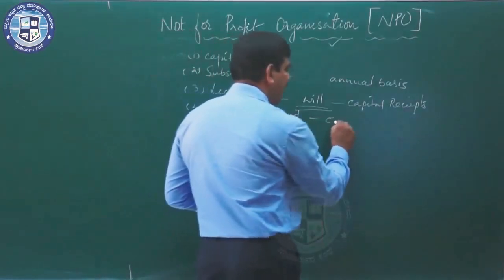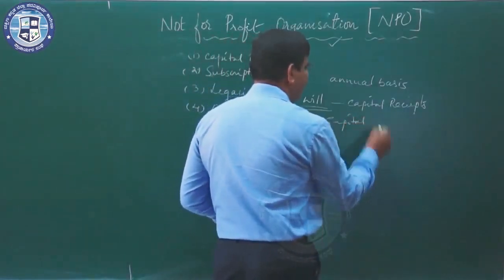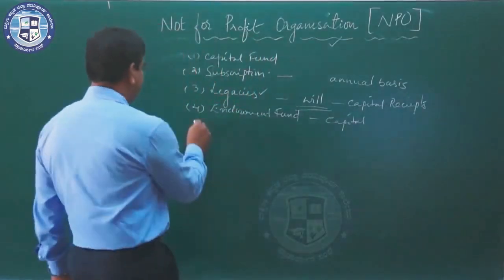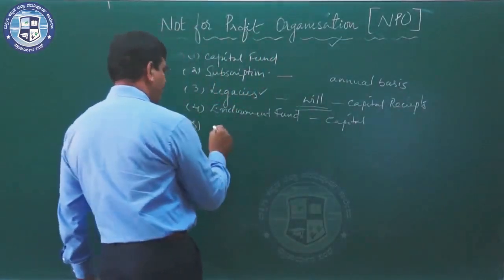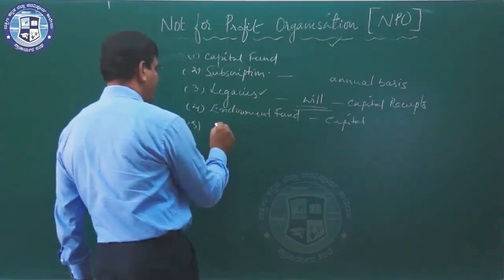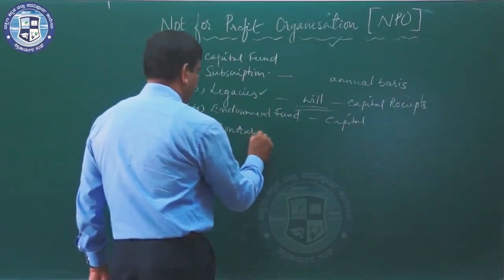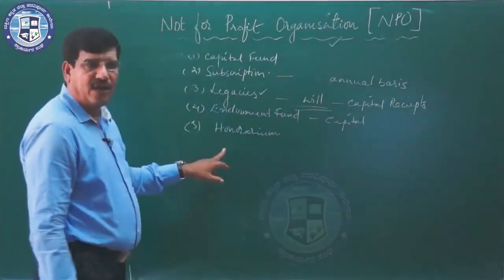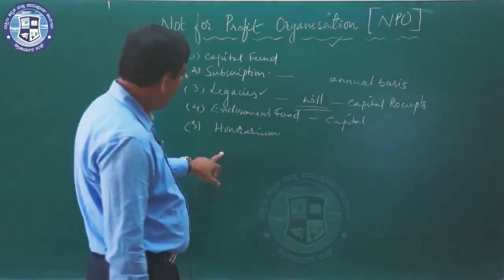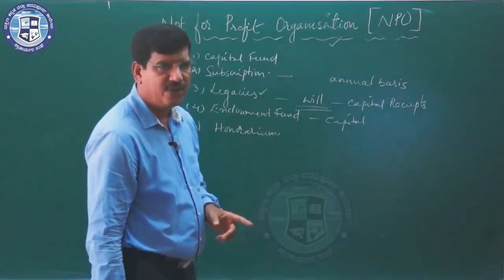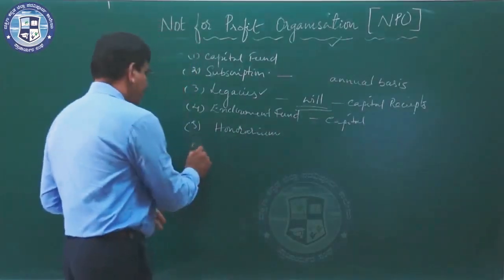They are capital items, hence they should be entered in the balance sheet. The next term which is used by an NPO is honorarium. Honorarium is a payment made to a person for the services rendered by him to the concern.